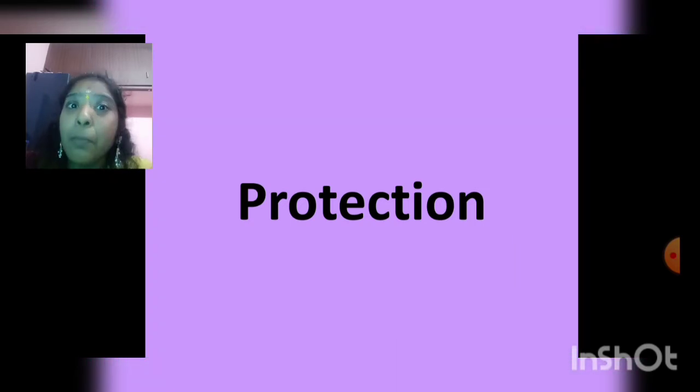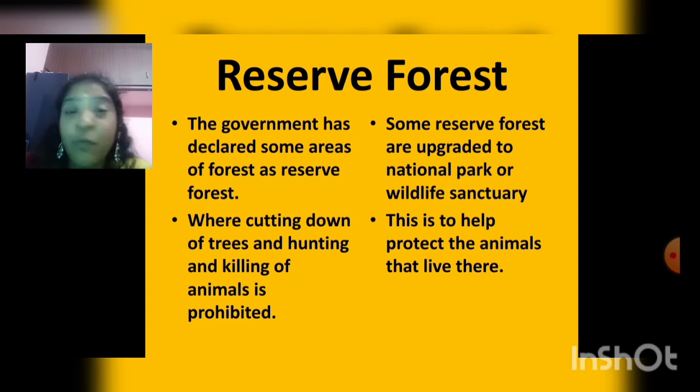How can we do protection? Protection is an important thing, in which the government takes an initiative to reserve forests. There are a few forests which are reserved for various reasons. The government has declared some areas of forest as reserve forest, where cutting down of trees and hunting and killing of animals is prohibited. It is stopped.